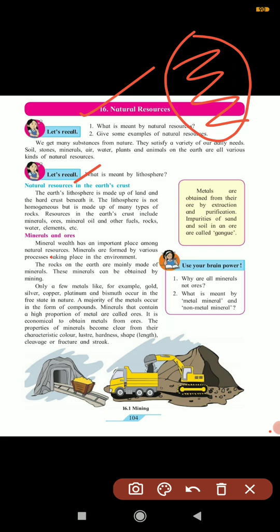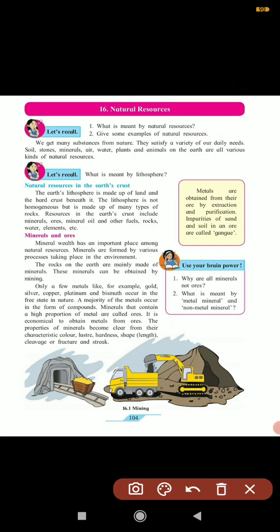You know that metals are obtained by extraction and purification, like aluminum and iron. These all are found with the ore. So for that we need extraction and purification, and then you get the metal. The impurities along with the metal, sand and soil in the ore, are known as gangue particles.